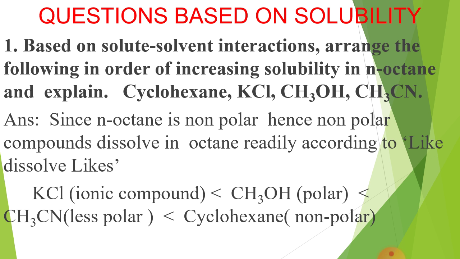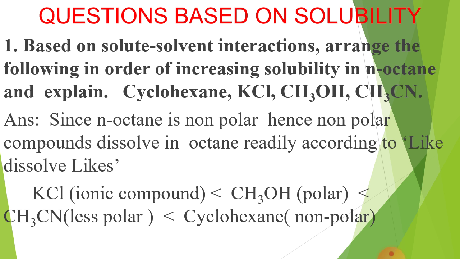Now cyclohexane is also non-polar. KCl is an ionic compound. CH3OH, methyl alcohol, is a polar compound. CH3CN, methyl cyanide, is also a polar compound. The answer is: since n-octane is non-polar, non-polar compounds dissolve in octane readily according to like dissolves like.